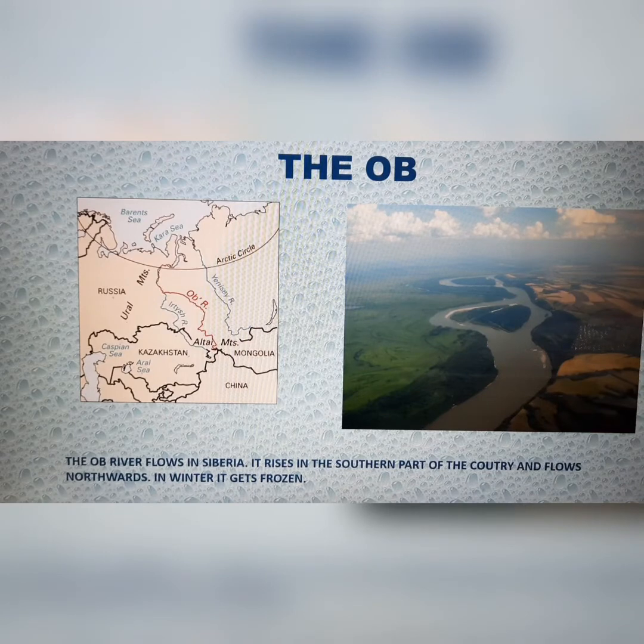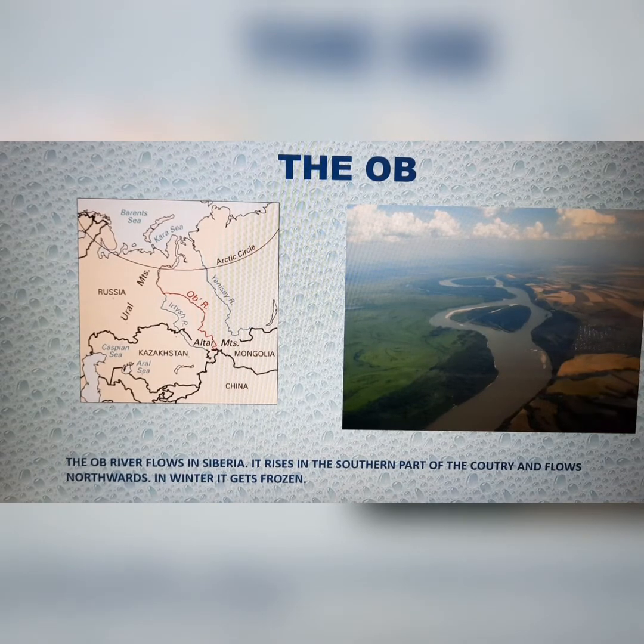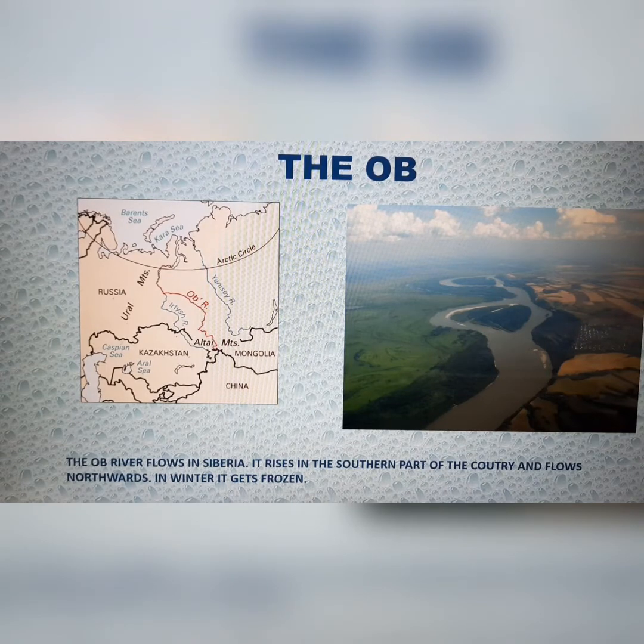The Ob River flows in Siberia. It rises, as you can see, in the southern parts of the country and flows northwards, crossing the Arctic Circle. So, when it becomes very, very cold, the area where the Ob River meets the sea becomes frozen.